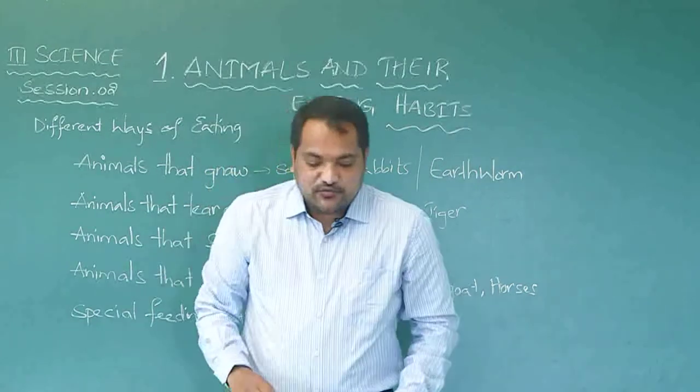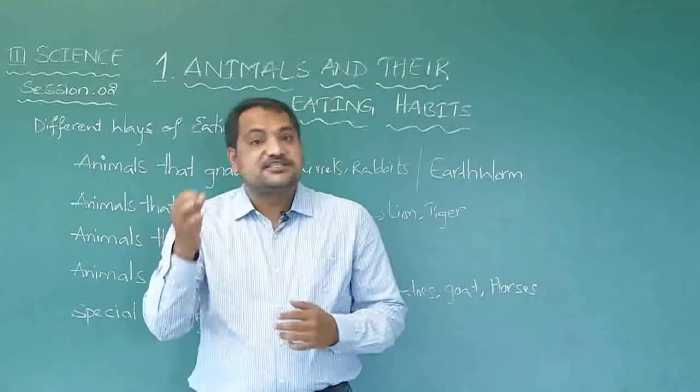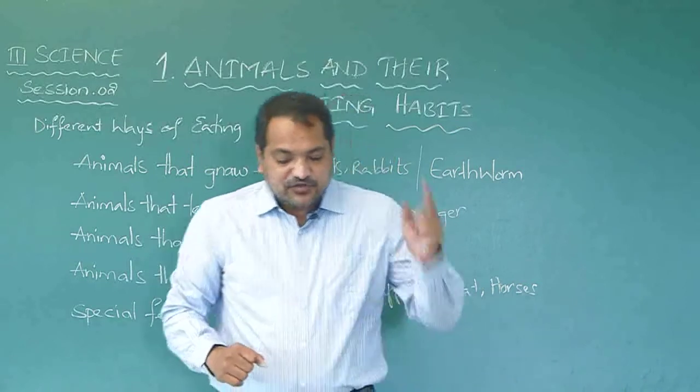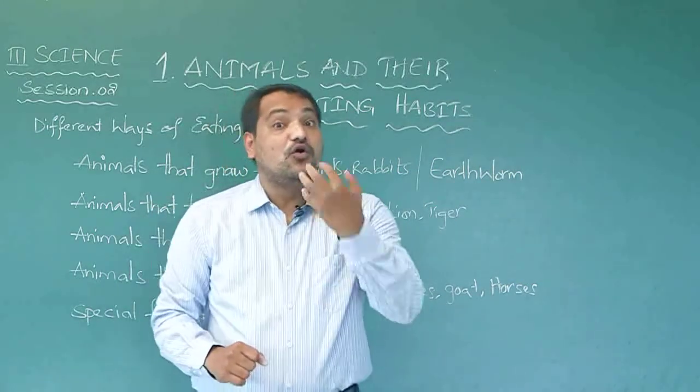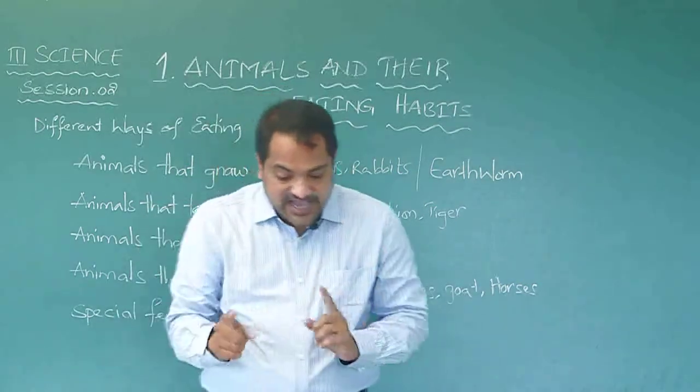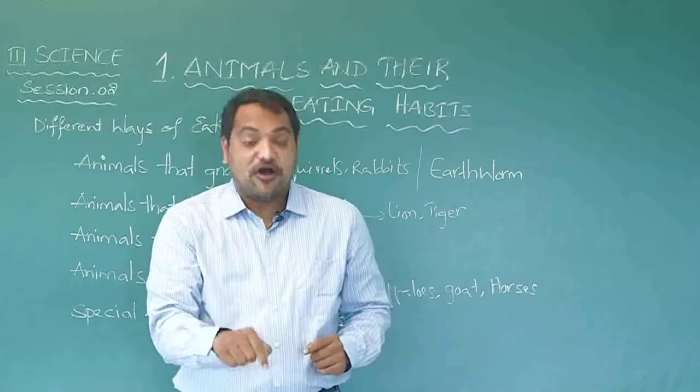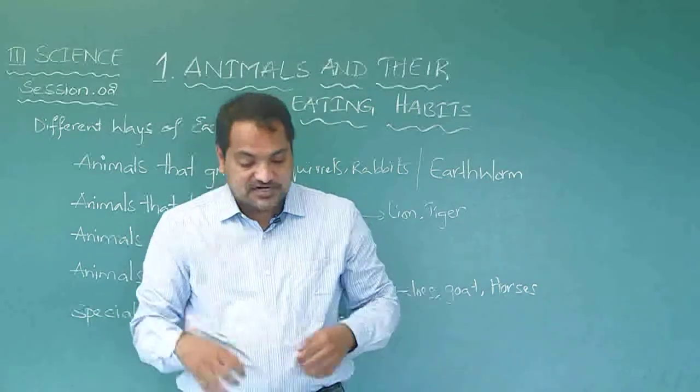Tick the correct answer. Which are gnawing animals? Very simple. Squirrels are the gnawing animals. Which of these swallows its food whole? Snakes. Do we have snake? No. Then frog. Frog swallows its food as a whole.